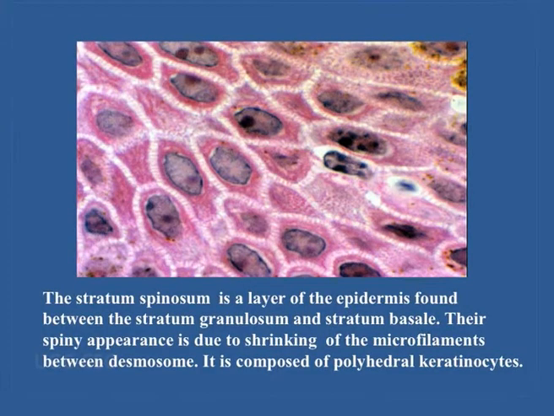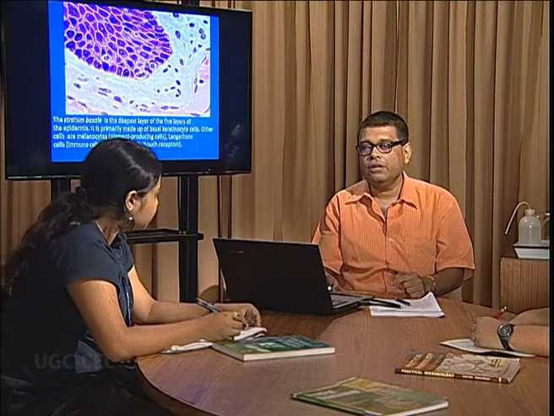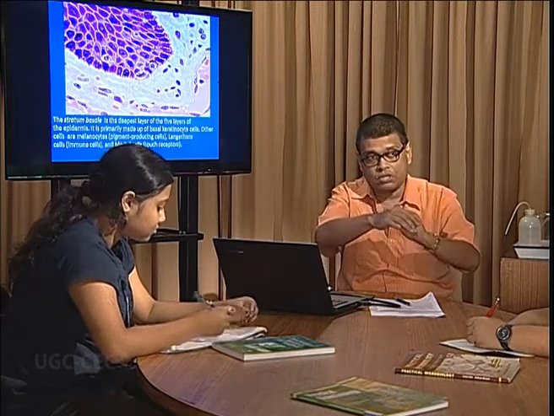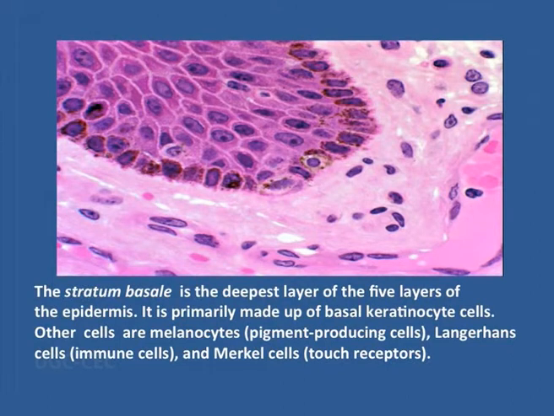The next layer is the stratum spinosum. The stratum spinosum is the layer between the stratum basale and the stratum granulosum, and it has microfilaments between the desmosomes, and is also composed of polyhedral keratinocytes. Now coming to the last layer of the epidermis, the lowermost layer, this layer is called the stratum basale or the stratum germinativum.